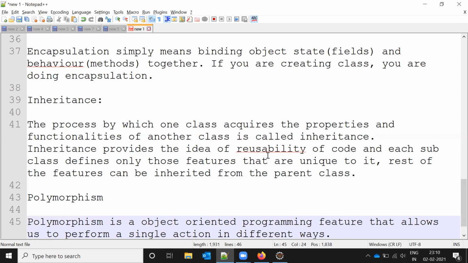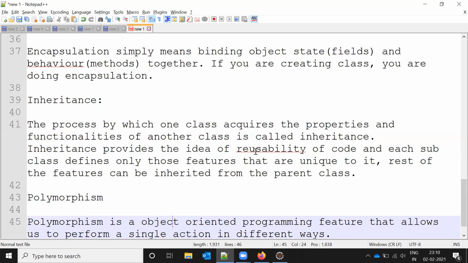Inheritance provides reusability of code, and each subclass defines only the features that are unique to it. The rest of the features can be inherited from the parent class.